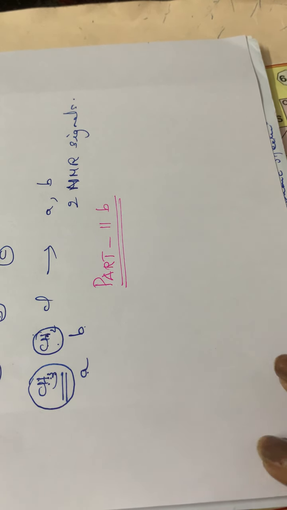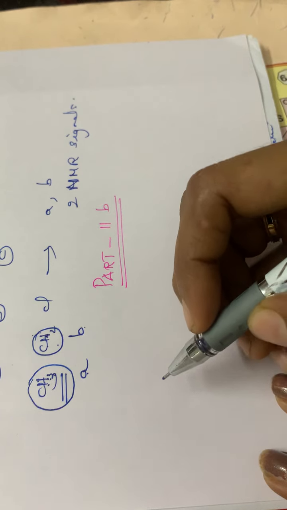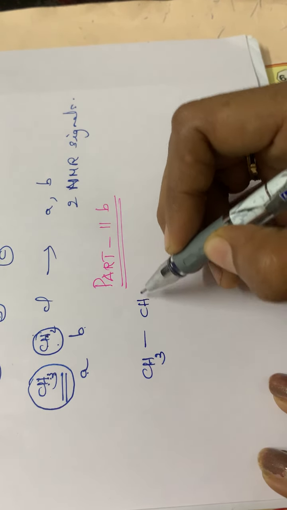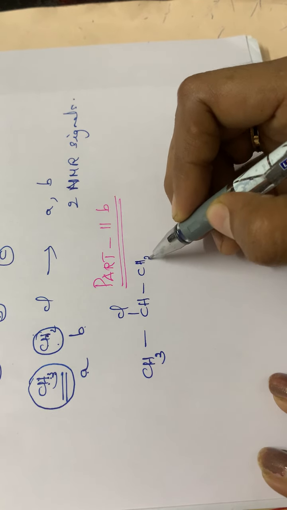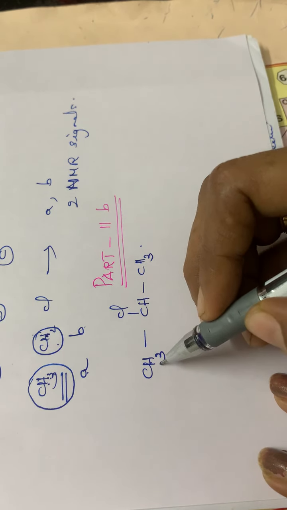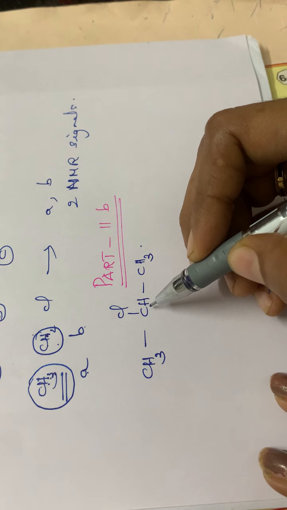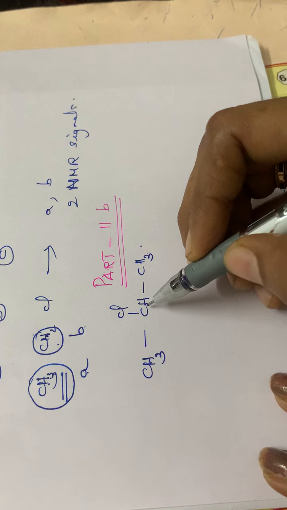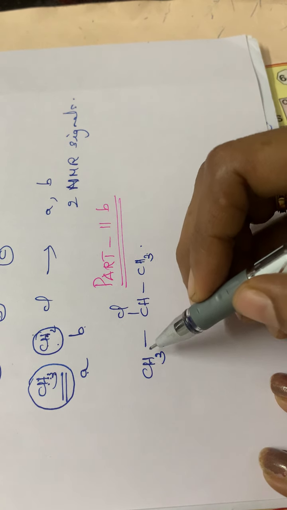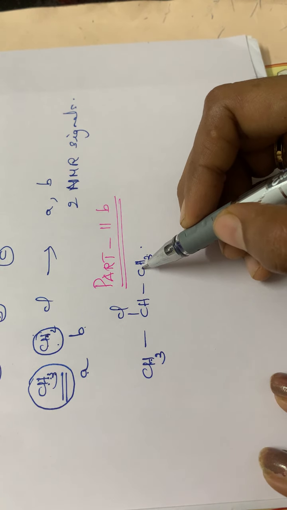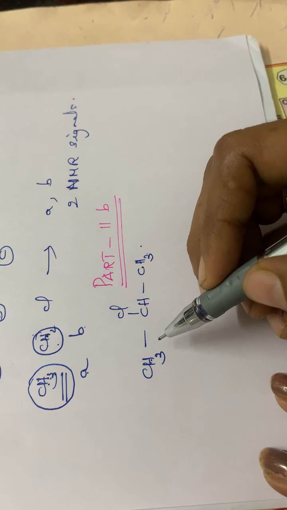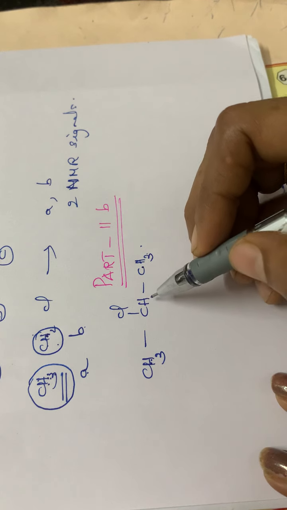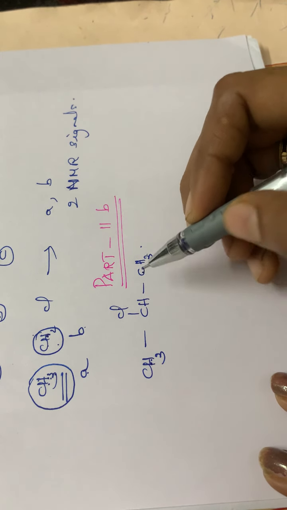Let us continue with the interpretation of NMR signals. The next compound is CH3, CHCl, CH3. See here, this CH3 is near to this CHCl, isn't it? And also, while considering this other CH3, it is also nearby the CHCl. So both of these CH3 groups will have the same environment, isn't it? Both CH3 groups are nearby the CHCl. So we can say that these two CH3 groups are in the same environment.